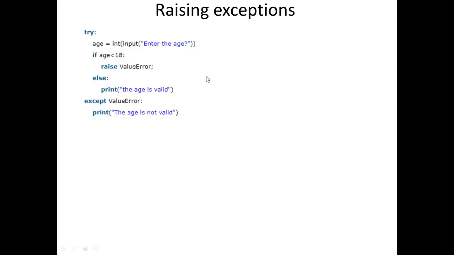Now in all the cases so far, Python itself raised the exceptions. Now we want to raise the exceptions manually depending upon my requirement. Are you understanding? In all the previous examples we have seen, Python itself is raising an exception, but this time I want to raise the exceptions manually. In that case, I'll be using a statement called raise.